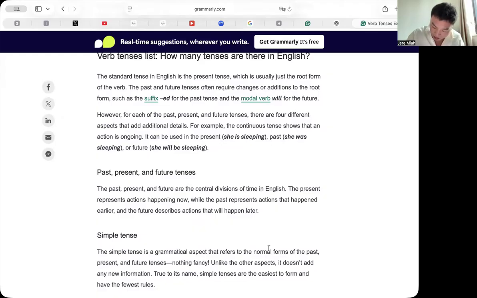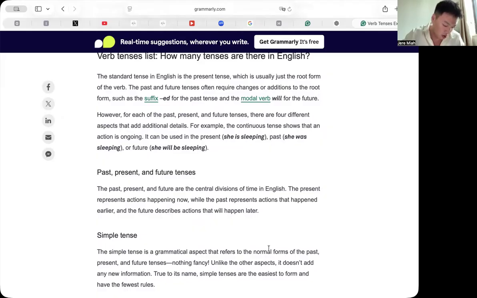Oh, I see what you mean. You're asking about the pronunciation of the word divisions. The stress is on the second syllable, vi. What does that mean, division? Sure. So the word division basically means splitting something into parts or sections. So when we talk about divisions of time, we just mean breaking time into categories like past, present, and future. But division just means any kind of separation into parts.